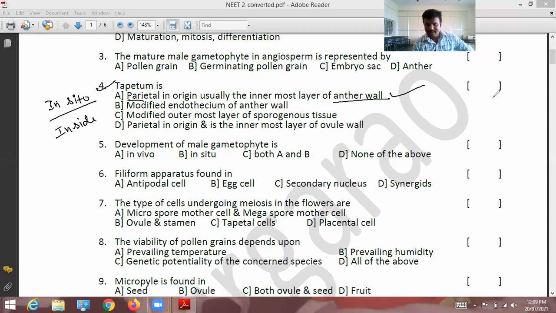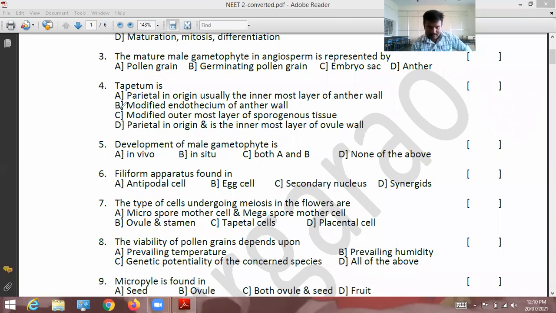Whether you remembered or not, I don't know, but a diagram like this will be there. In the textbook, I will tell you the page number to practice: page number 22. In page number 22, this diagram is given, and there you get it. So the innermost layer is the tapetum. So this is option C.